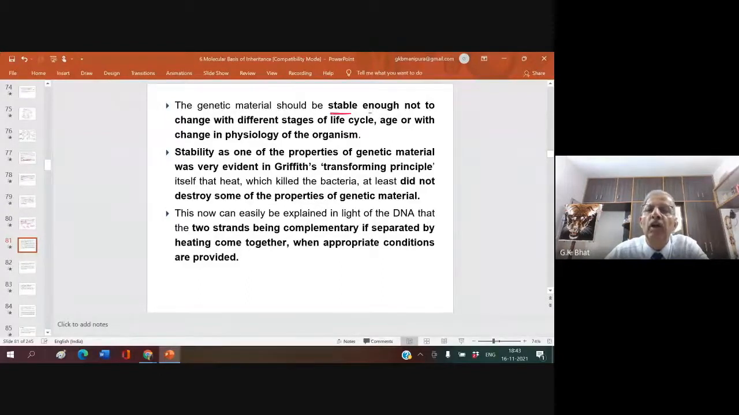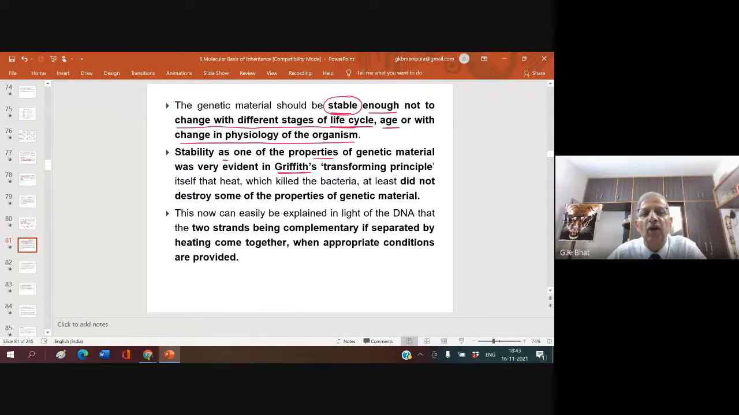Okay. Now, the genetic material should be stable. Genetic material should be stable enough not to change with the different stages of life cycle, age, or with the change in the physiology of the organism. Even if you heat it, it should not get destroyed. It should not change with the larval form, adult form, or with the age, or with the change in physiology of the organism.